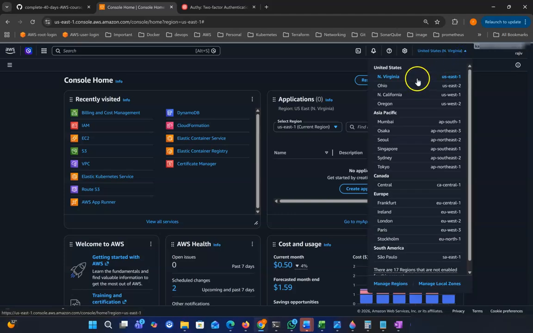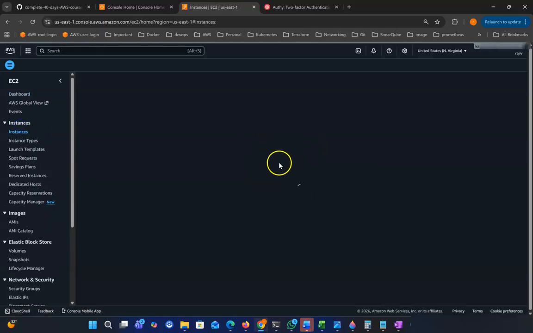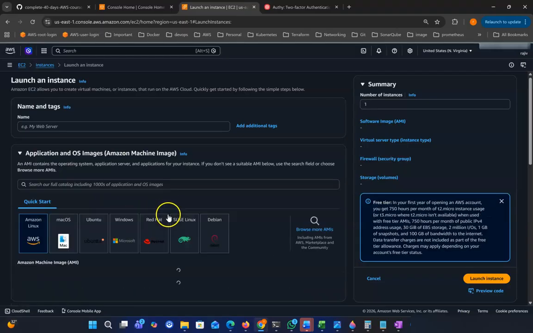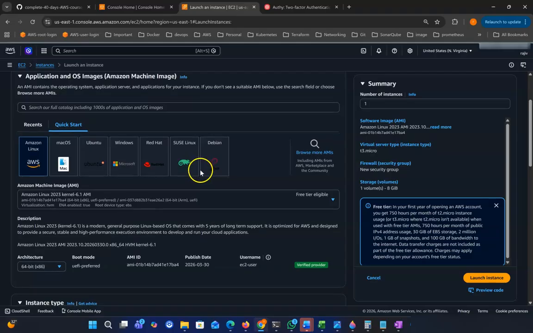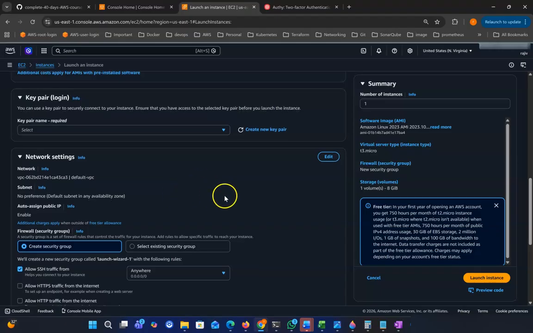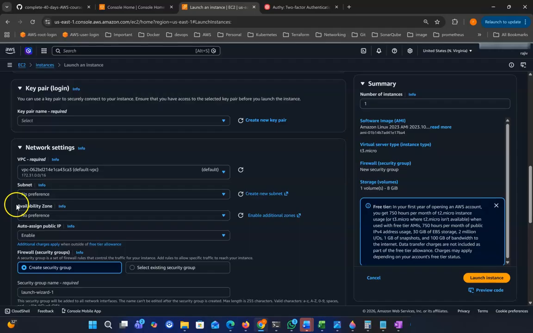Now if I switch any region, let me show one thing. Let me go to the EC2 instance, launch instance. When I deploy an EC2 or any server in any data center, by default AWS will choose the availability zone or data center. If you go to edit in the network setting, you can see the availability zone.